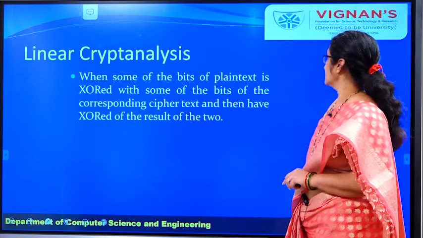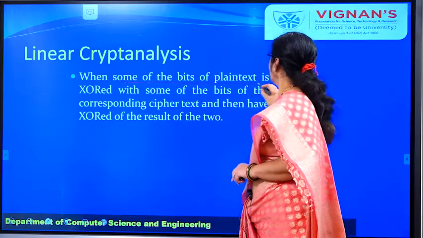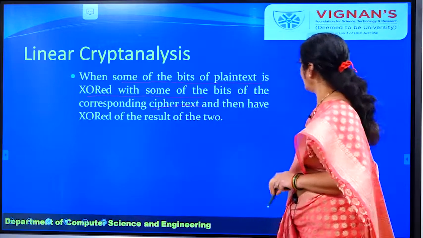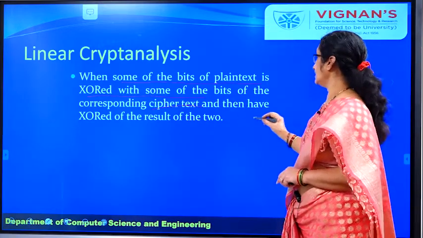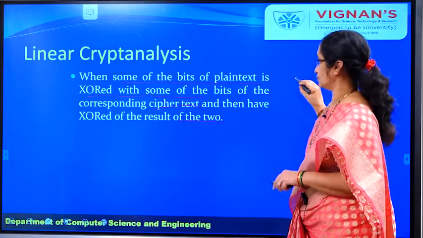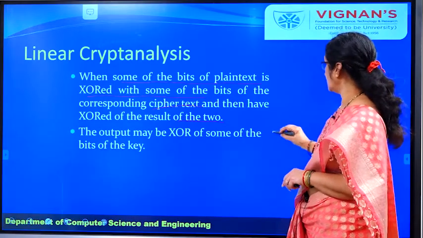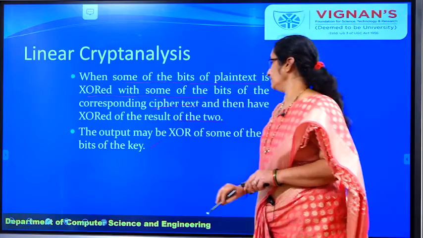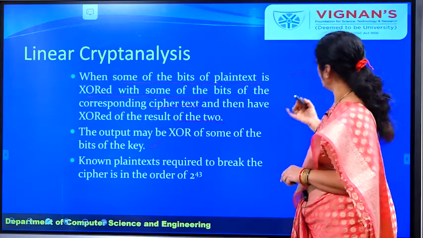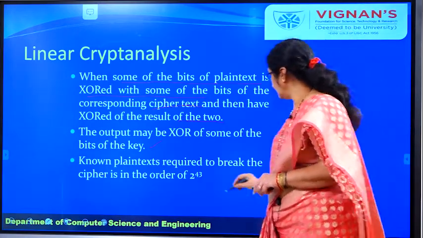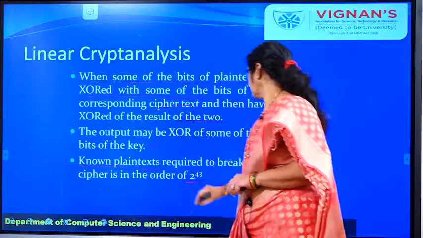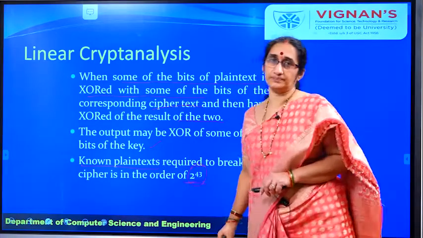The next one is linear cryptanalysis. Here we use some bits of the plain text and they are XORed with the corresponding bits in the cipher text, and then again you XOR that with the key also. The output may be the XOR of some of the bits in the key, and like that you apply some sort of trial and error and you try to extract the key values. And this particular attack uses known plain text of the order of 2 power 43.